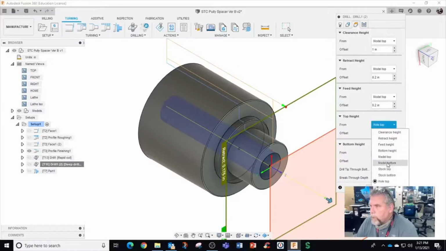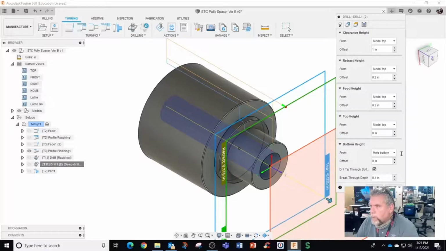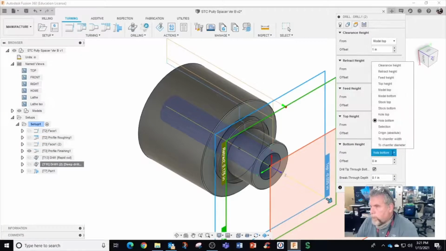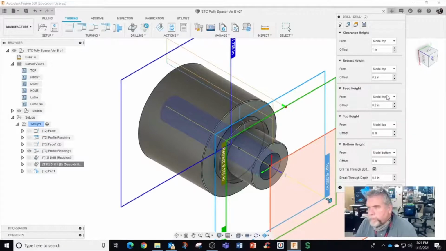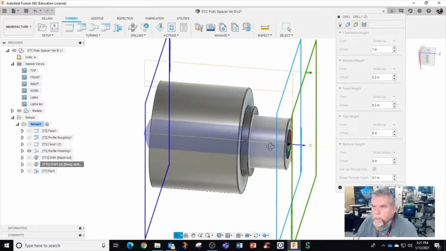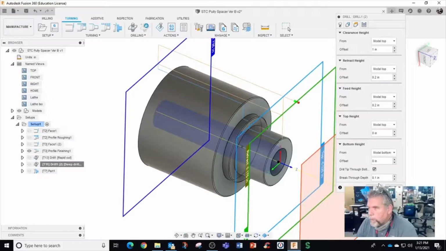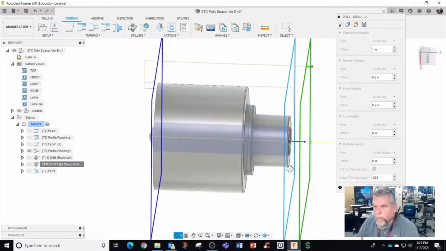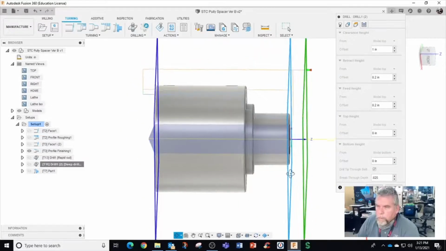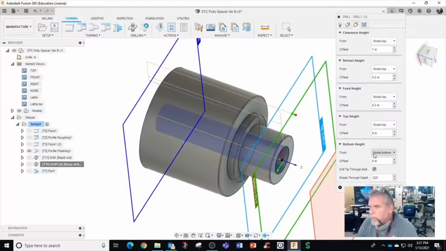I'm going to switch that to model top. Hole bottom. I'm going to use model bottom and break through. I'm going to put 0.025. Yes, all right.